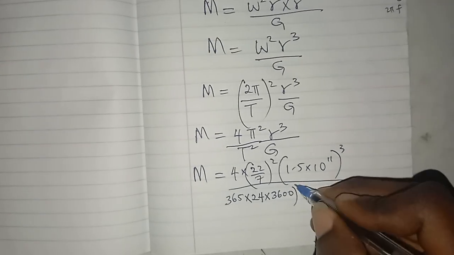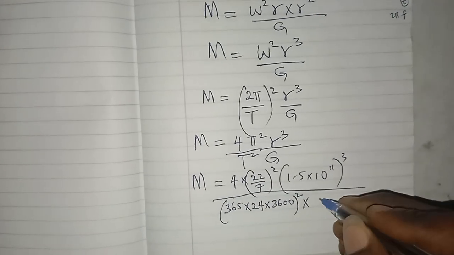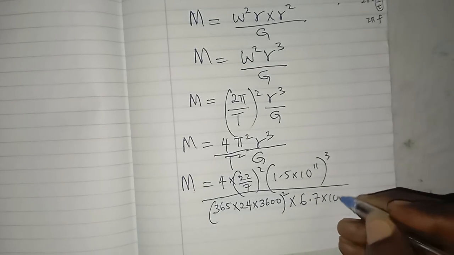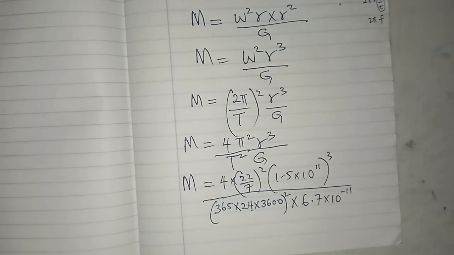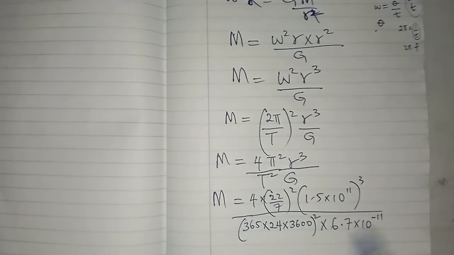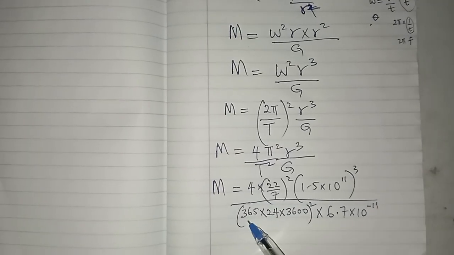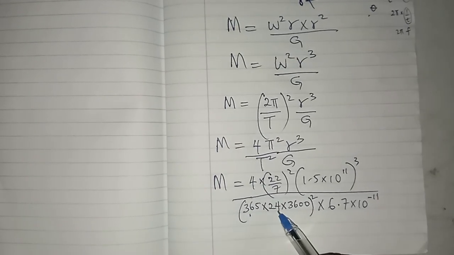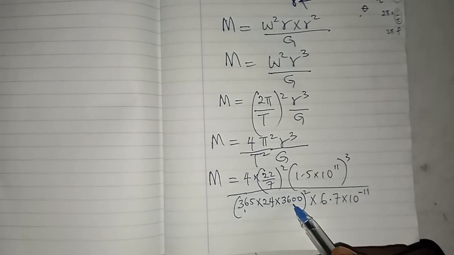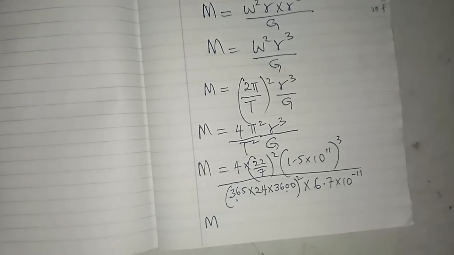So, and it's all squared. Then times G, which is 6.7 times 10 raised to the power minus 11. Yeah, so I'm thinking of that. So this is 1 year: 1 year on Earth, 24 hours every day, 1 hour in seconds. So by the time you do it, you have the mass of the Earth.